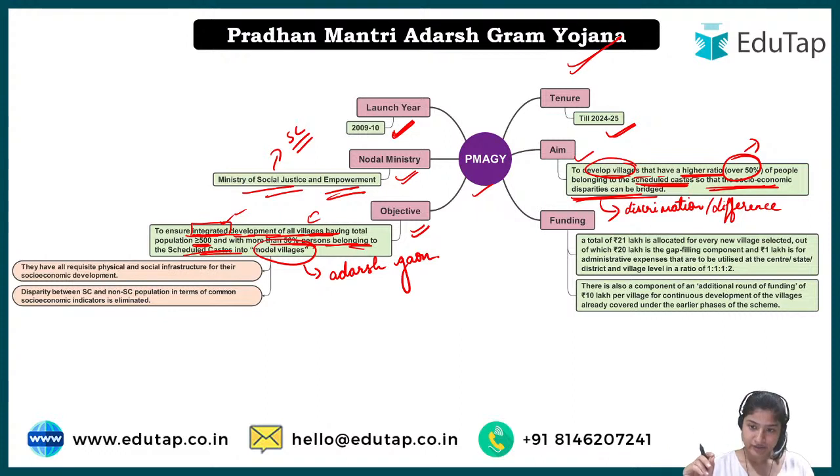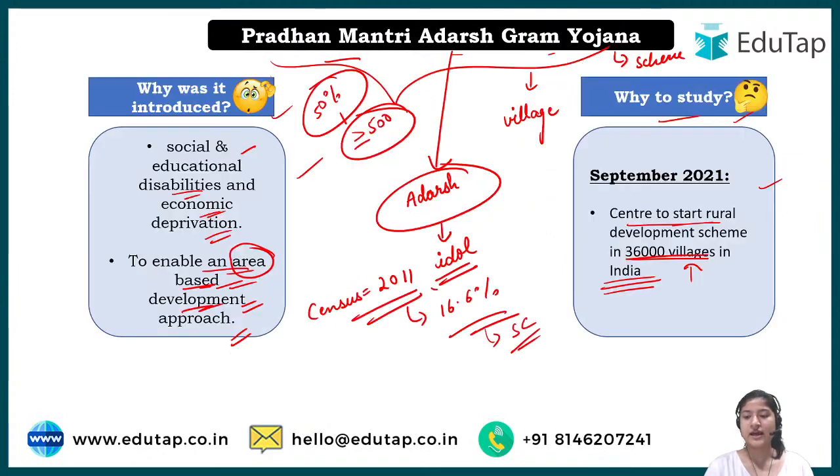But the government has limited funds, so they cannot keep every village under this. That is why it was in the news that this time 36,000 have been added more, because the Indian government does not have that much money that it can go and work in every village.